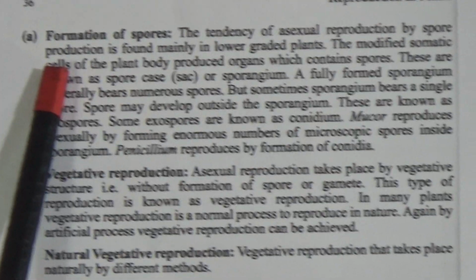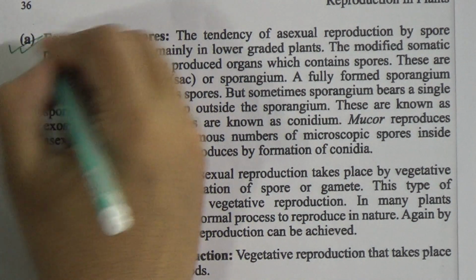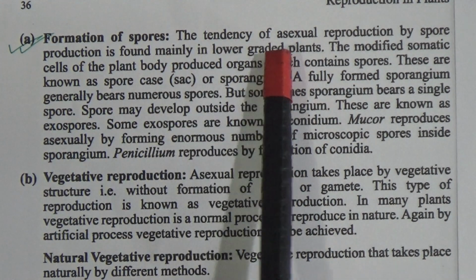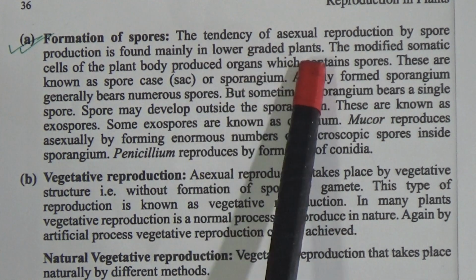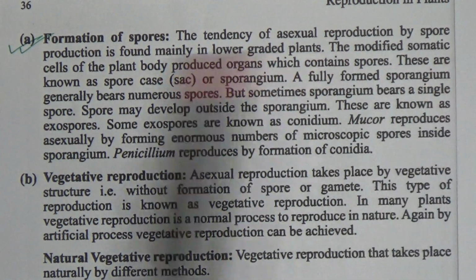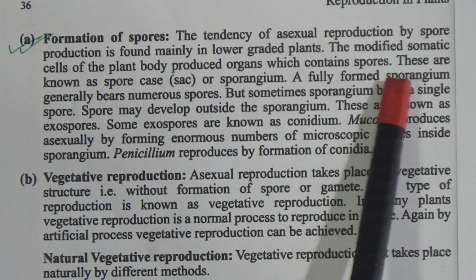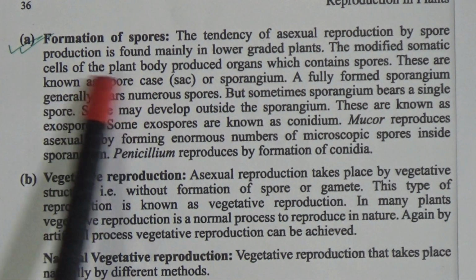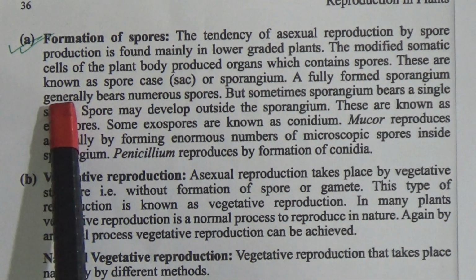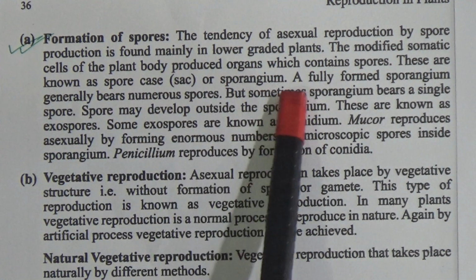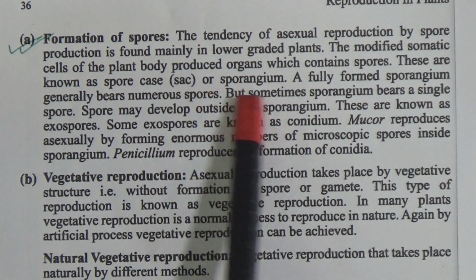Now come to the next page, the formation of spores. This portion is very important for you. The tendency of asexual reproduction by spore production is found mainly in lower grade plants. The modified somatic cells of the plant's body produce an organ which contains spores. These are known as spore case or sporangium.